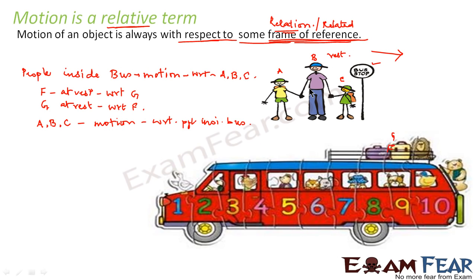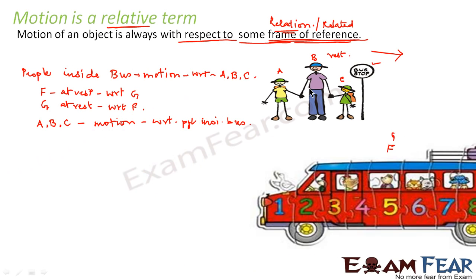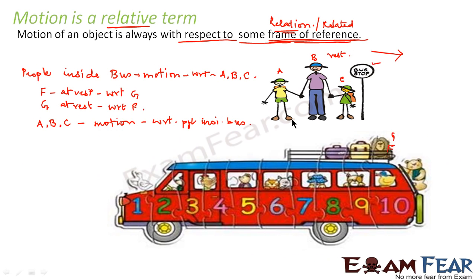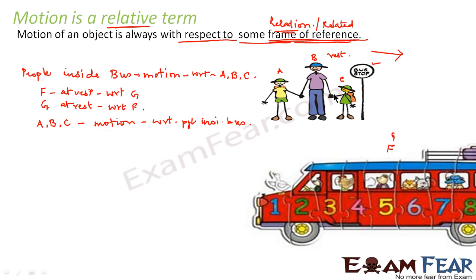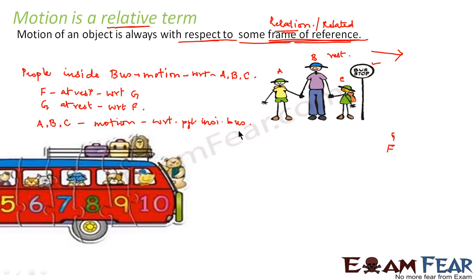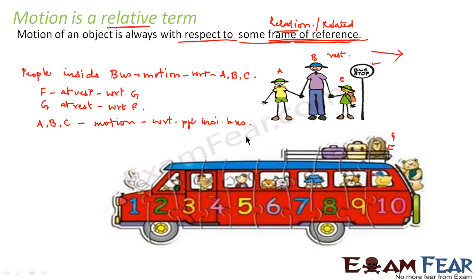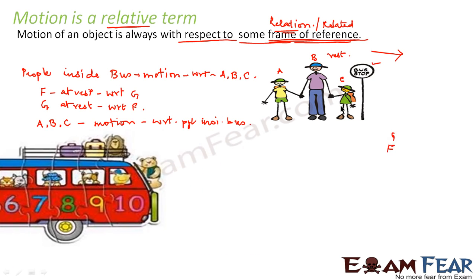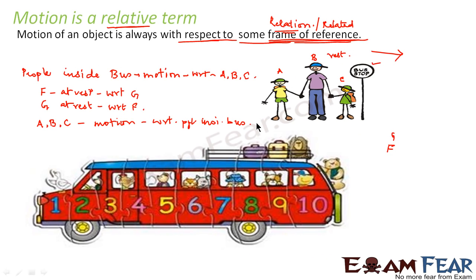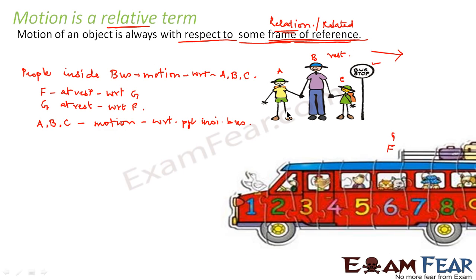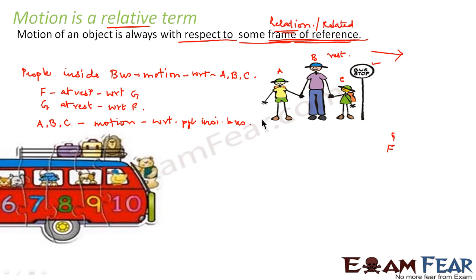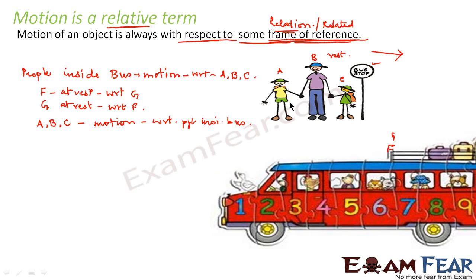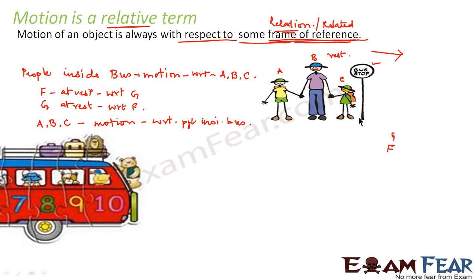I hope this is clear to you now. We'll have a quick review. See, in this case, these three people are at rest with respect to each other. The people inside the bus are at rest with respect to each other. For these three people, A, B and C, people inside the bus are in motion. Similarly, for people inside the bus, A, B, C are in motion and in the opposite direction.